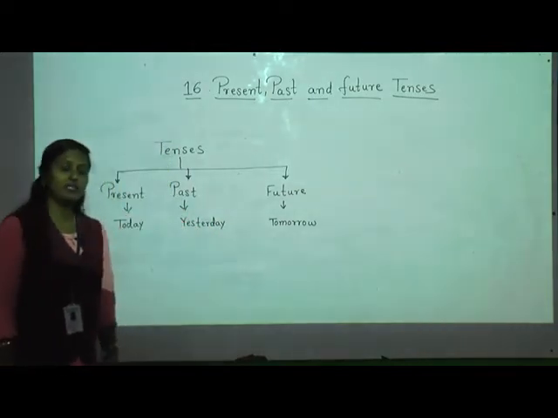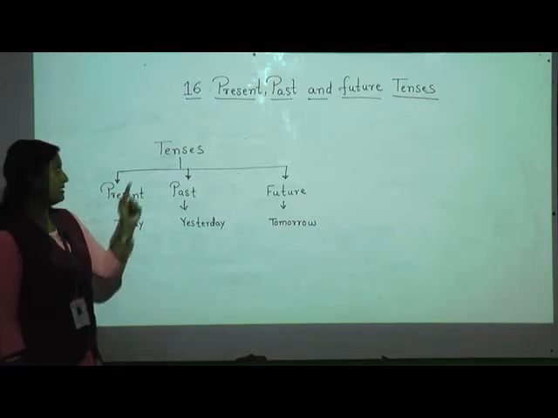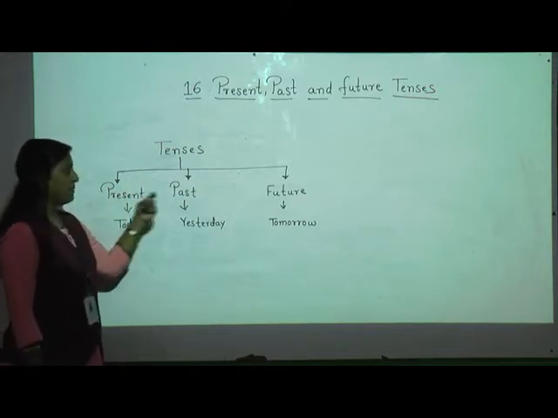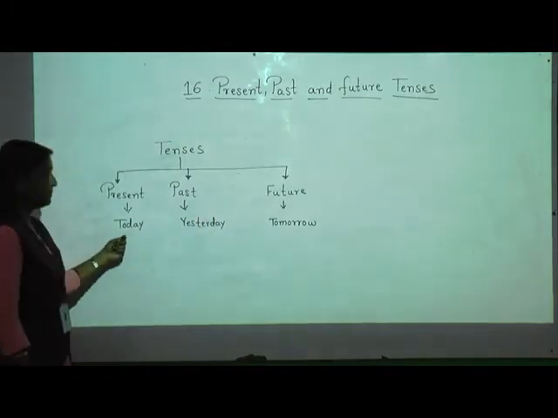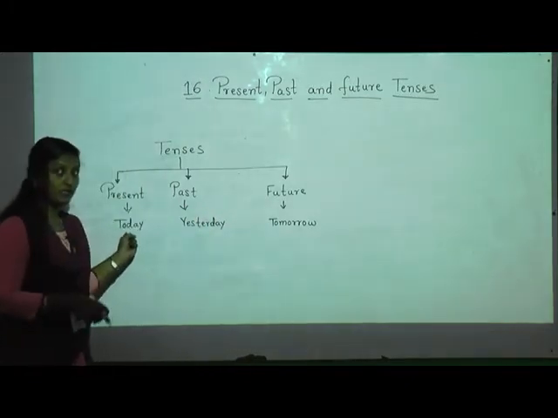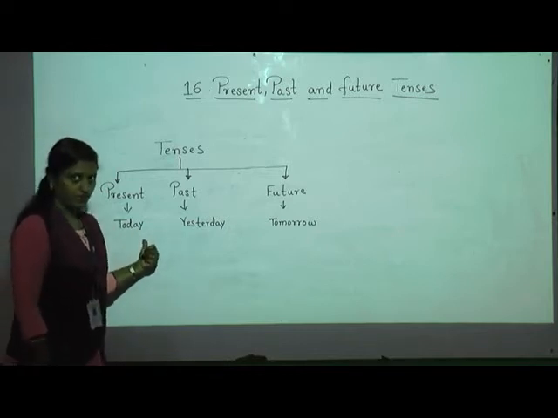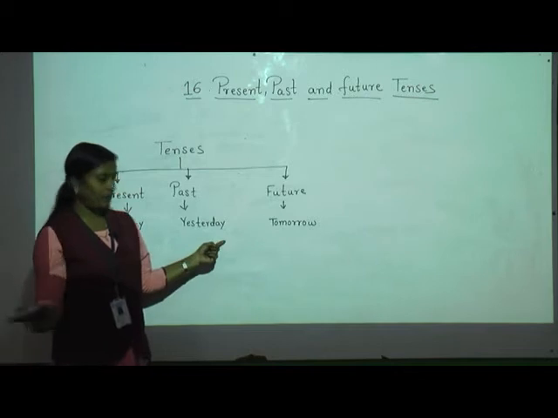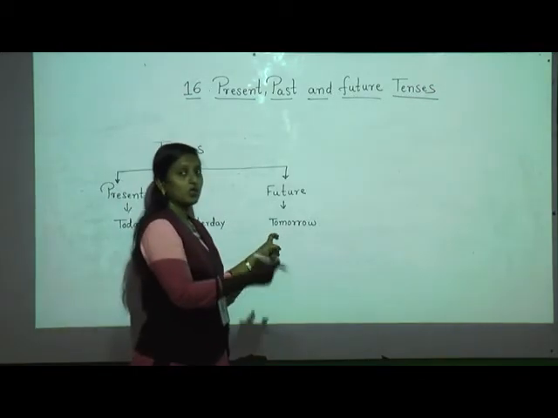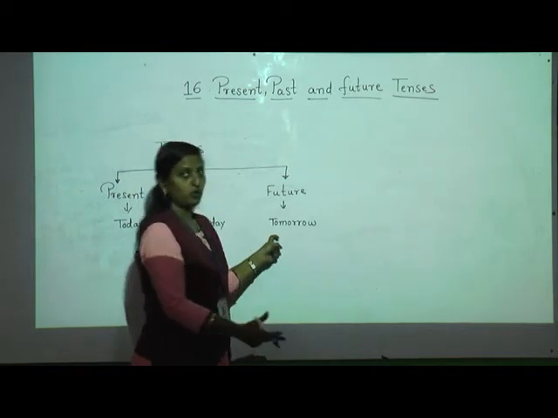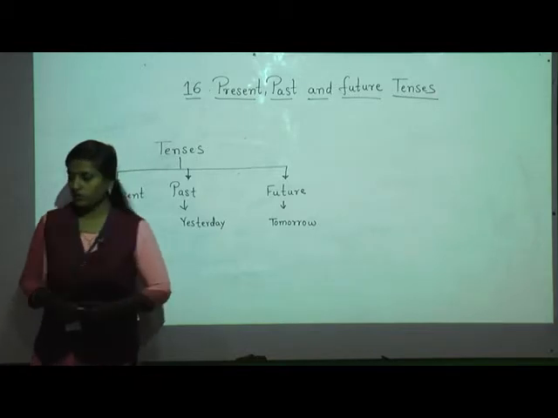So how many types of tenses are there, students? There are three types of tenses: present tense, past tense and future tense. How do we remember? Whatever action we are doing at present is our present tense. What we did yesterday is past tense, and what we will do next or are going to do tomorrow will be our future tense. In this way I have introduced this lesson.